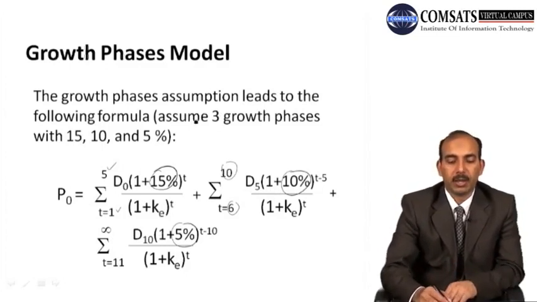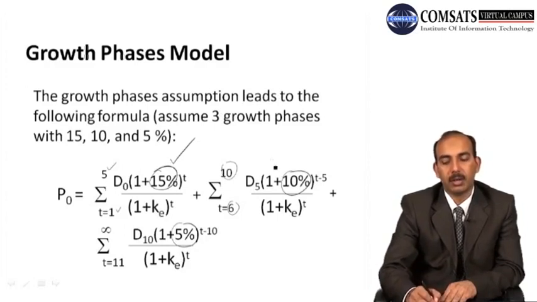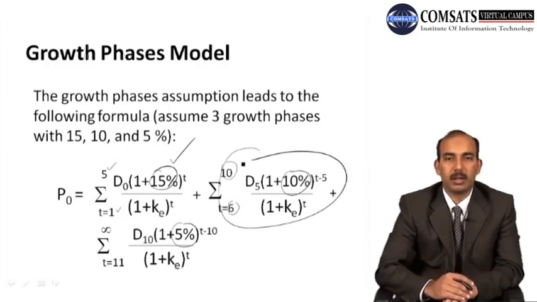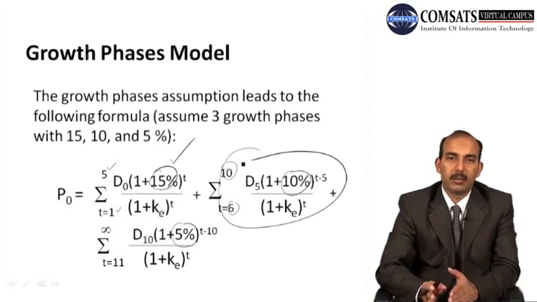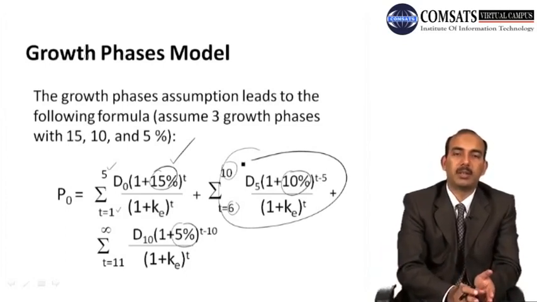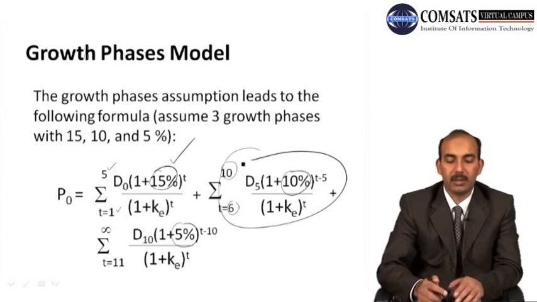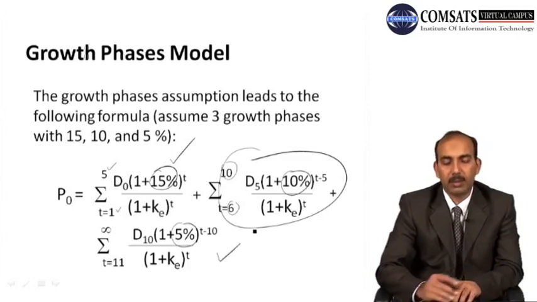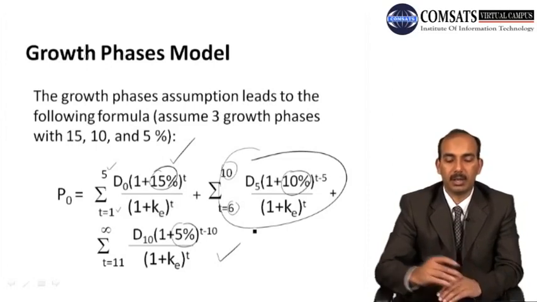अब इसके लिए we calculate it separately. For example, we can simply calculate the present value for this phase, and then we calculate the present value for this phase at 6th year, and then we discount that again to the present value, that is t equal to 0. And likewise हम जो infinite number of periods के लिए है इसकी calculation will be same as we did in our previous slide.